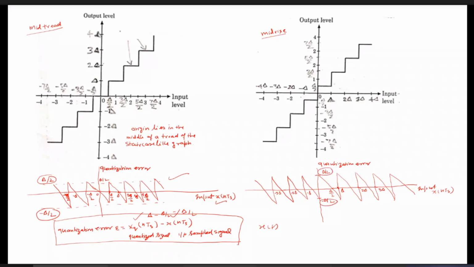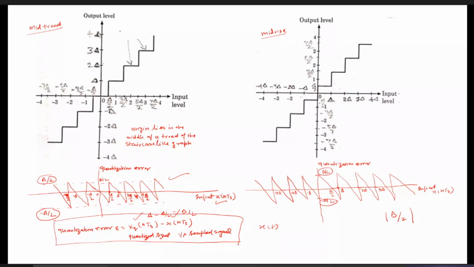That is, the maximum quantization error in both cases remains the same, which is given by delta by 2 or minus delta by 2. Or we can simply write it as mod of delta by 2 is the maximum quantization error. In this case also, you can understand the graph in a similar way: once our input is between 0 to delta, our output is approximated by delta by 2.